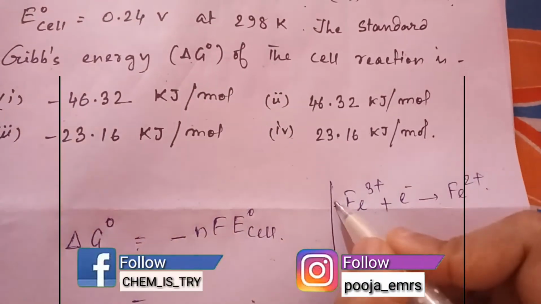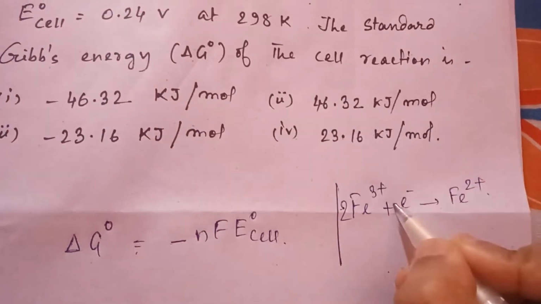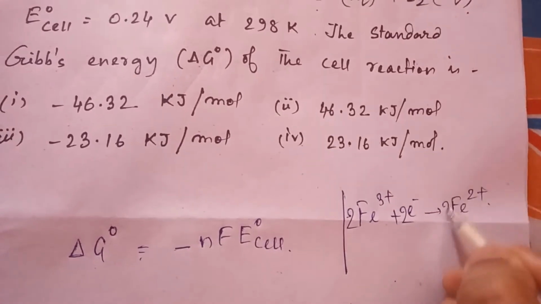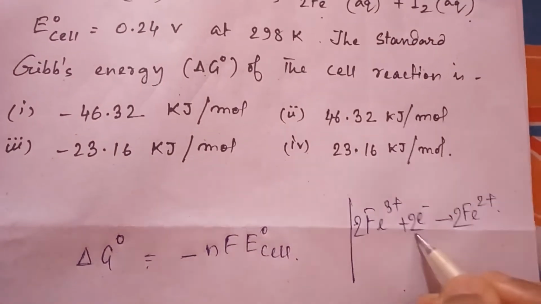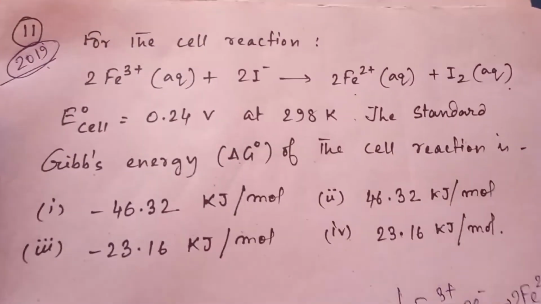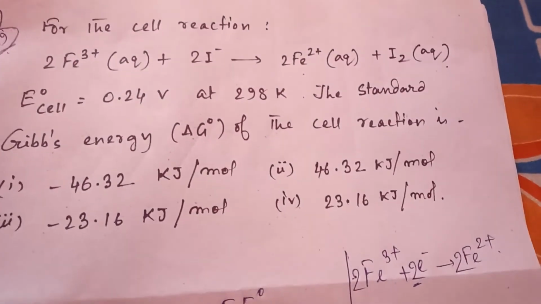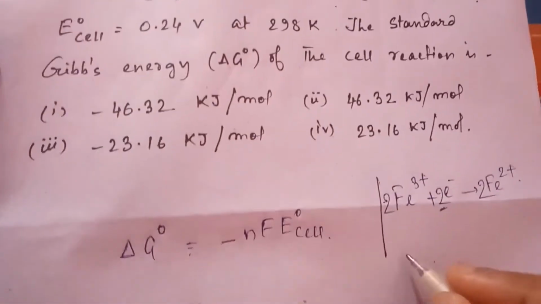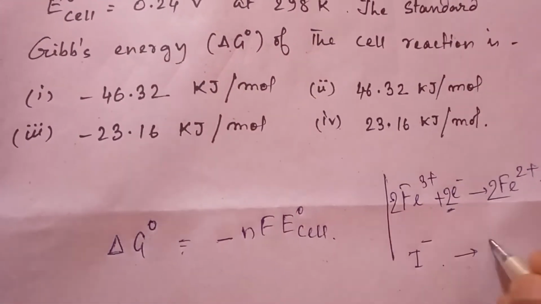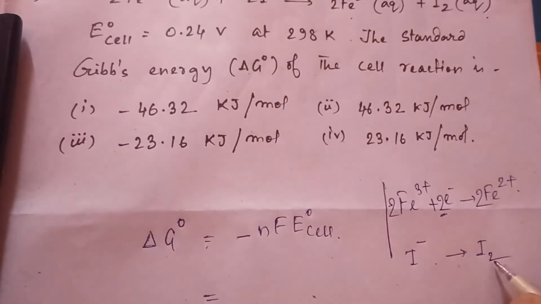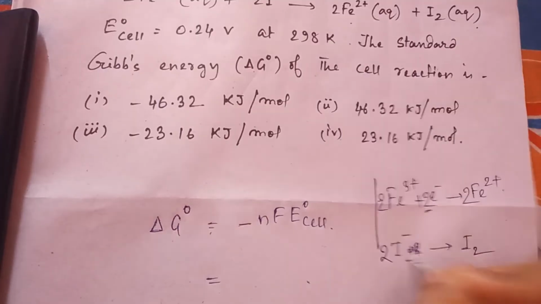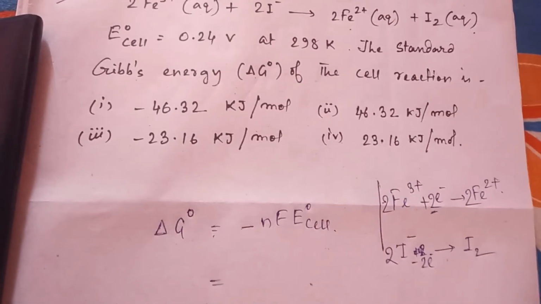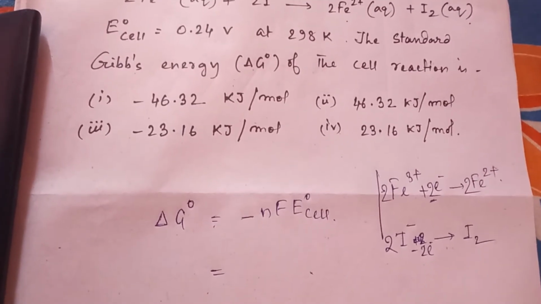Here it is 2 Fe3+, so it needs 2 electrons to form 2 Fe2+. So the number of electrons is 2. You can check the other case, 2I minus to I2. So for 2I minus, it gives 2 electrons, then it will form I2.